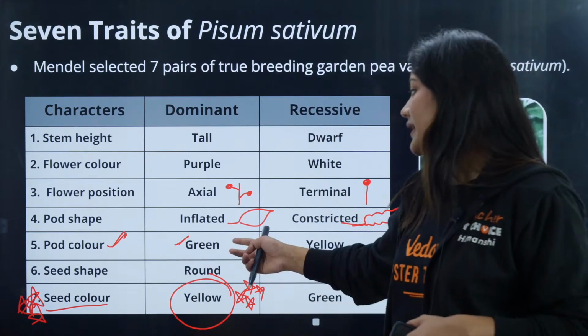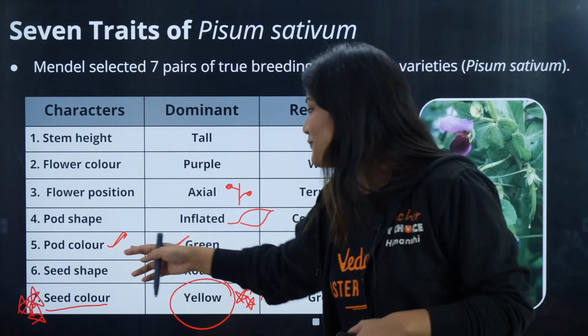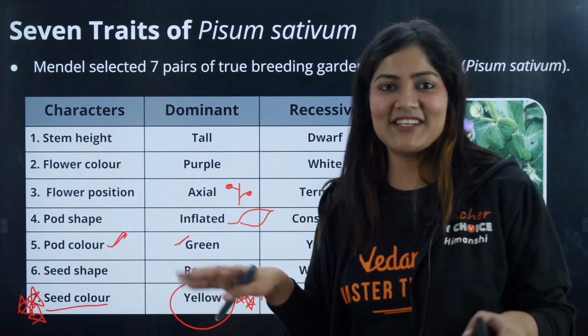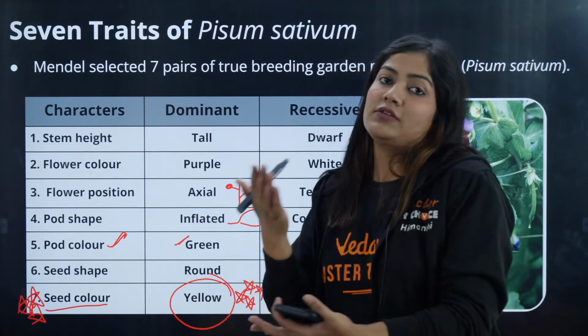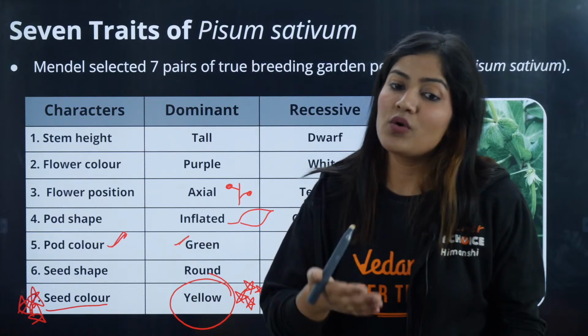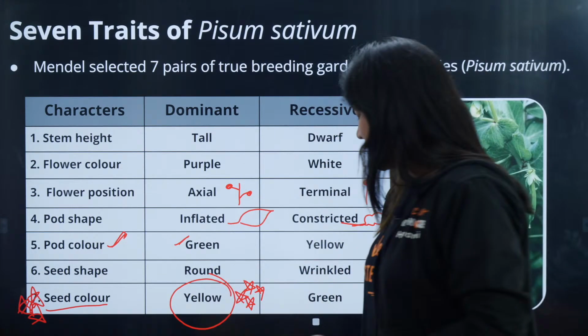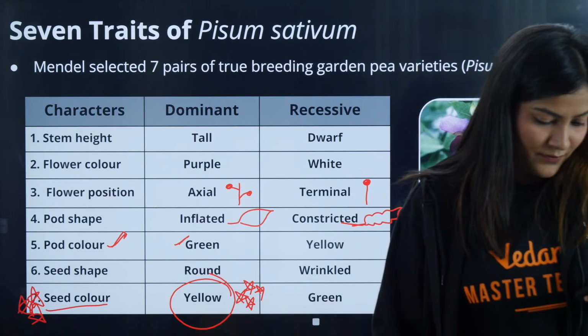So you can remember it in a related manner. I remember it like this only: the pod colors are green. Whenever I'm going to eat the pea, they are green, right? So green pod color is dominant. But if I talk about the seeds, yellow color is the dominant form, right? Yellow color is the dominant form. Is this clear, bacha log? Yes?